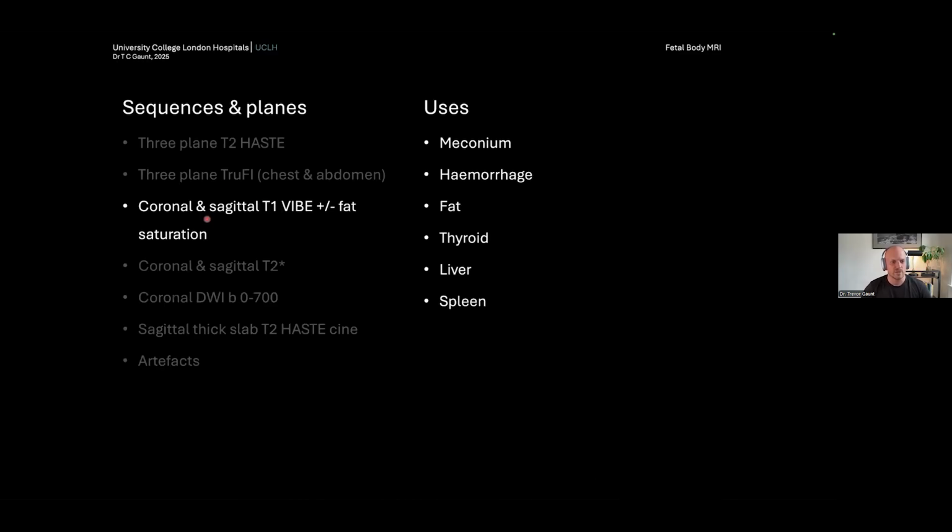But this is the real one we're going to talk about, and I think is most useful in answering the question of complex urogenital malformations, which we've touched on a little bit in previous talks, but this is a T1 sequence, and in this context, it's meconium that's really, really important. High signal on T1, it should extend all the way down to the perineal surface in the normal fetus, and if it doesn't, we have to ask why.